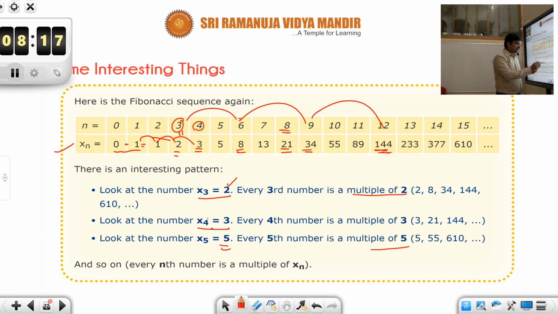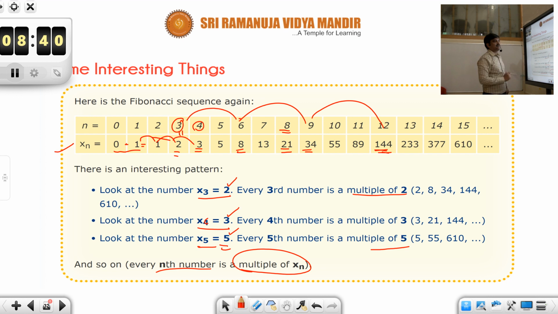Now if you consider every fourth number, then every fourth number would be a multiple of this. Similarly, x5 is 5. Now if you consider every fifth number, that would be a multiple of this. So here we could generalize that every nth number is a multiple of xn. Okay, students, every nth number is a multiple of xn.